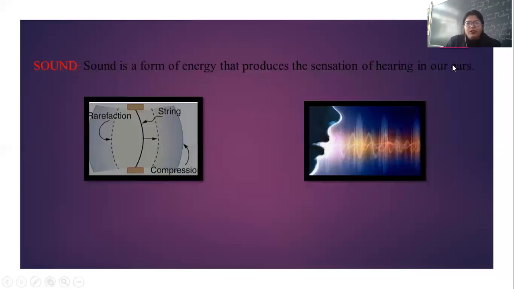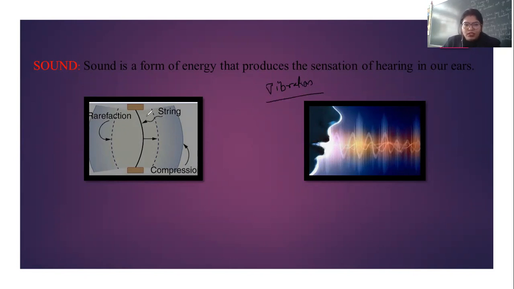So we do hear different types of sound. Sound of a bird, sound of vehicles, different sound, musical sound, all these. So each source of sound is a vibrating body. So we can say that the vibration produces the sound. If the body is vibrating, it produces the sound.